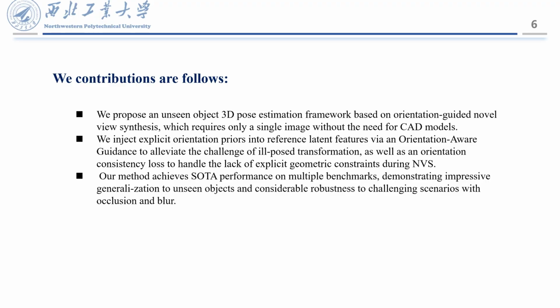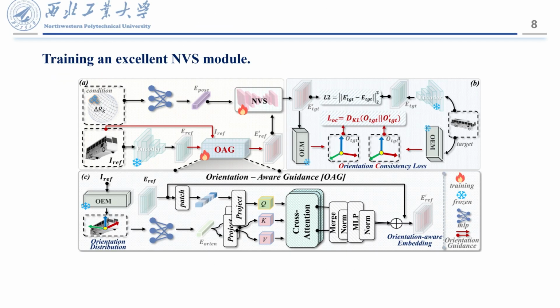Our contributions are as follows. We propose an unseen object 3D pose estimation framework based on orientation-guided novel view synthesis, which requires only a single image without the need for CAD models. We inject explicit orientation priors into reference latent features via an orientation-aware guidance to alleviate the challenge of ill-posed transformation, as well as an orientation consistency loss to handle the lack of explicit geometric constraints during NVS. Our method achieves SOTA performance on multiple benchmarks, demonstrating impressive generalization to unseen objects and considerable robustness to challenging scenarios with occlusion and blur.